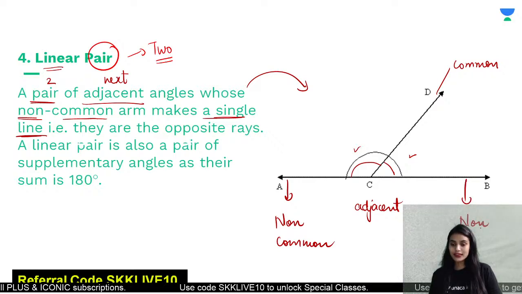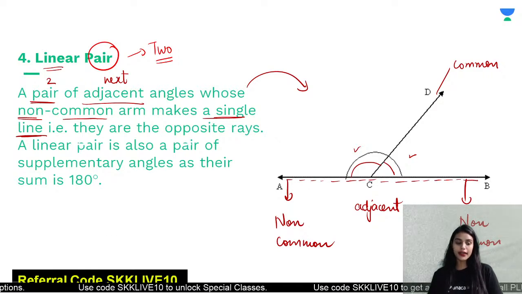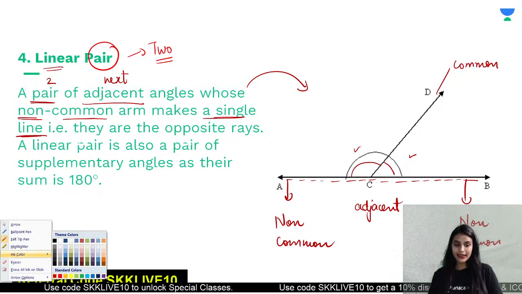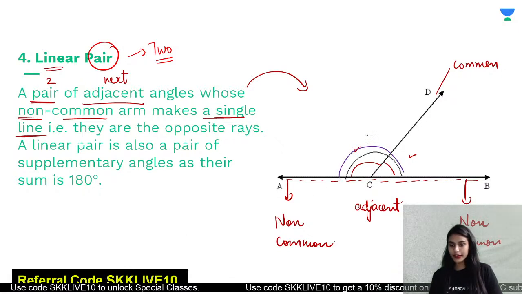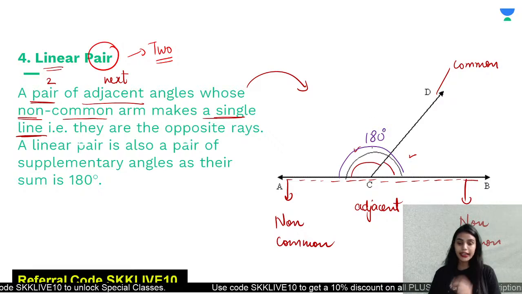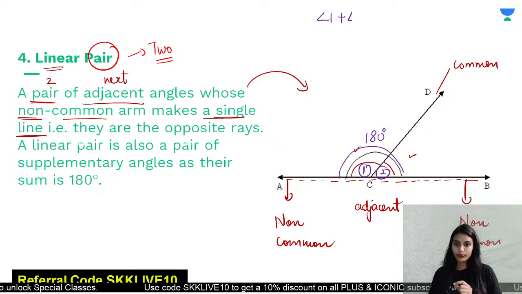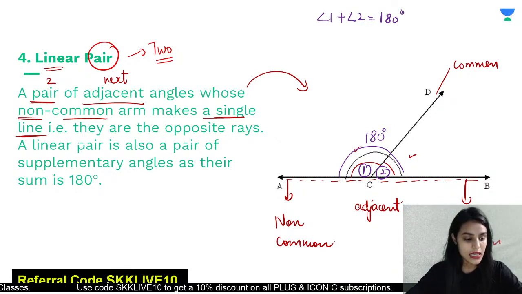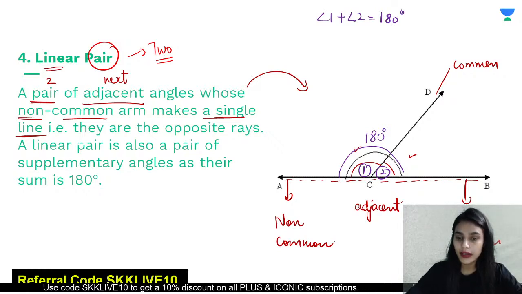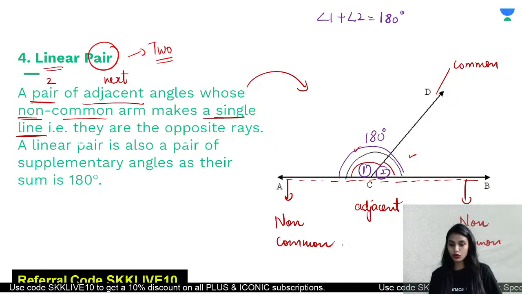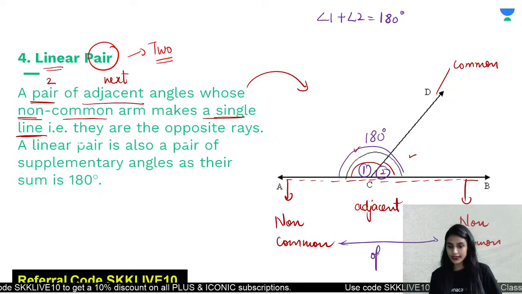But there is one special case, and the special case is that the non-common arms combine to form an angle of 180 degrees. Isn't that true? Yes, that is. The non-common arms combine to form an angle of 180 degrees. It means if this is angle 1 and this is angle 2, then the sum of both the angles would be 180 degrees, where the two non-common arms are opposite rays.